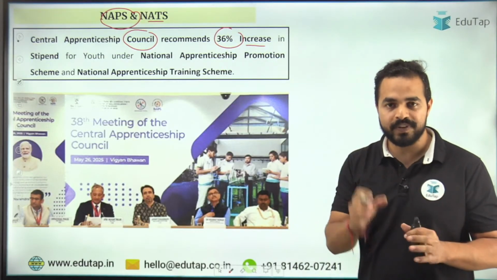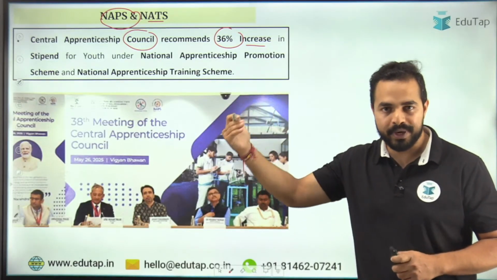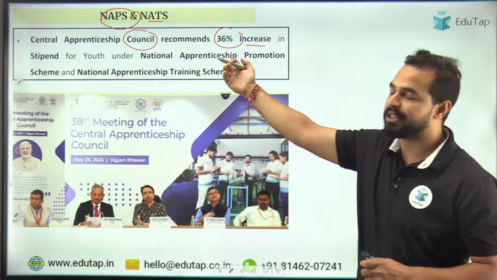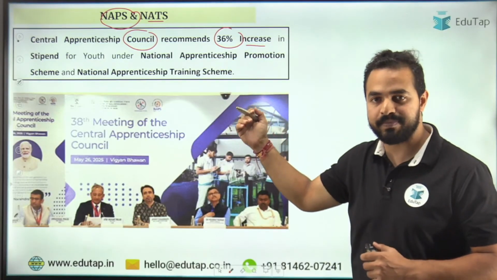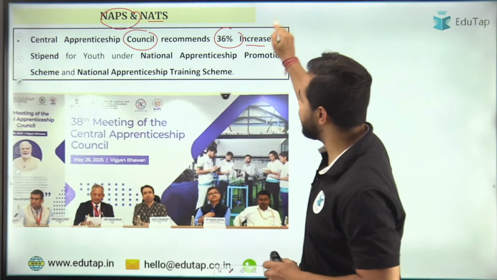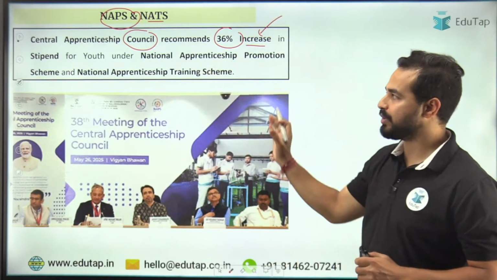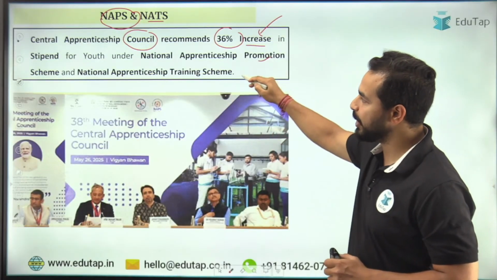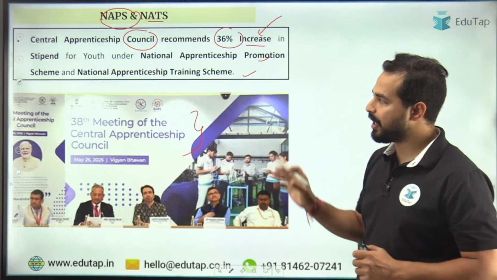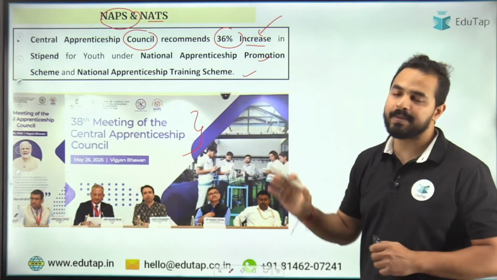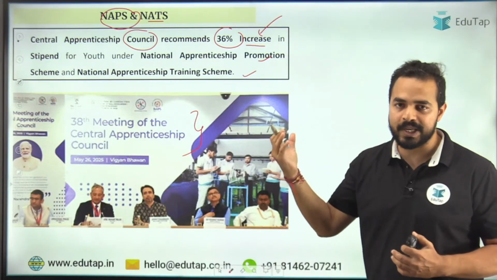So the stipend which has been given to these apprentices who are doing apprenticeship under this National Apprenticeship Promotion Scheme and the National Apprenticeship Training Scheme. So here a 36% increase in the stipend has been recommended by the Central Apprenticeship Council. ठीक है, under these particular two schemes. ठीक है, तो 38th मीटिंग हुई थी इनकी और यहां पर इन्होंने डिसाइड किया 36% इंक्रीज हमें स्टाइपेंड में करना चाहिए. Now we will be covering these particular schemes in a very detailed manner.